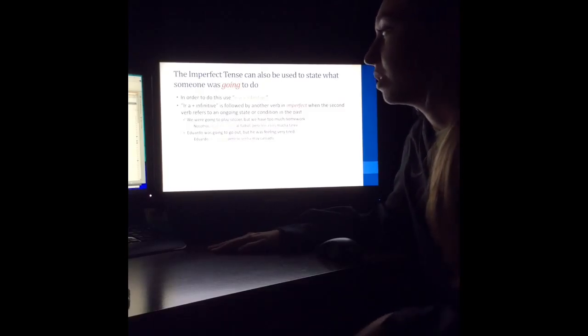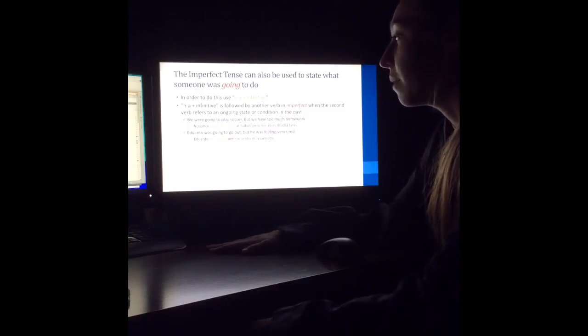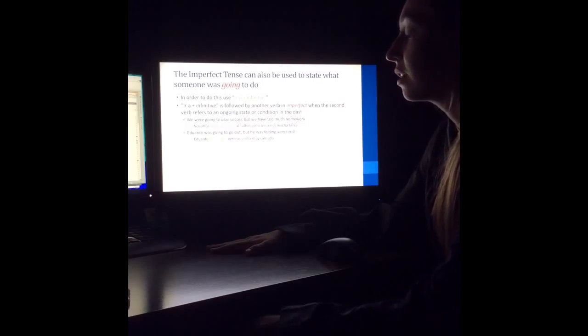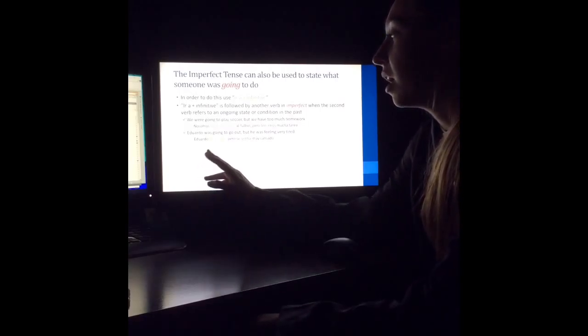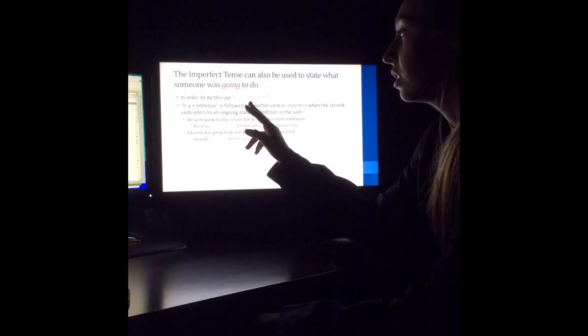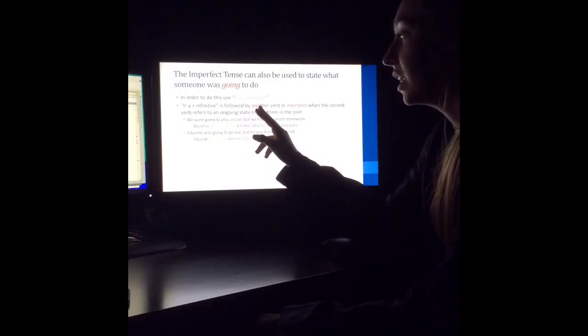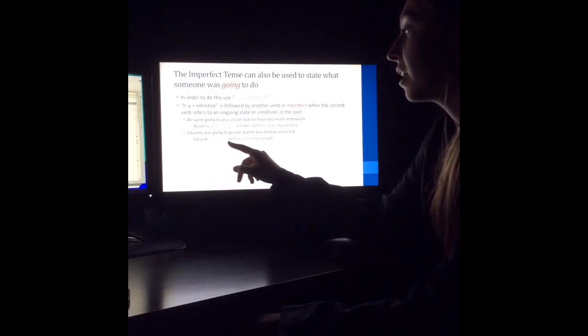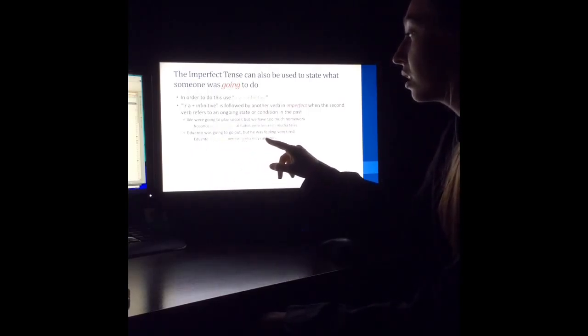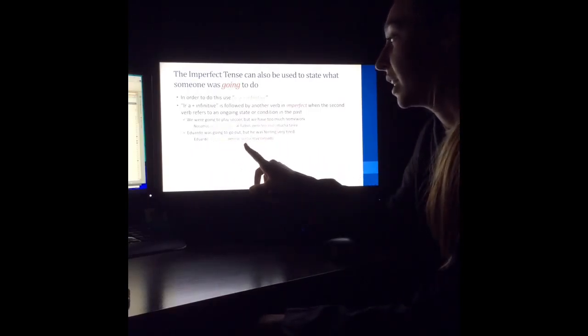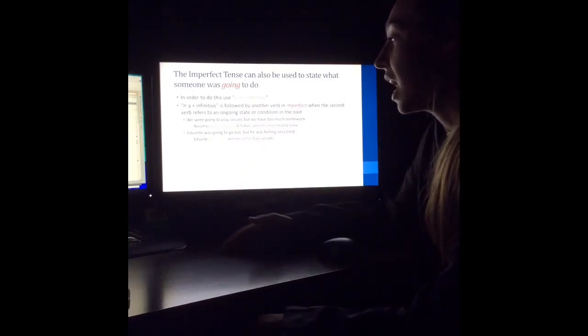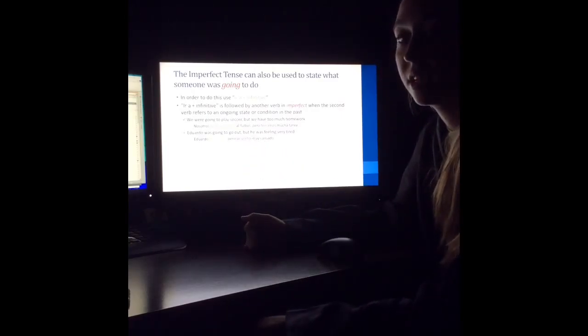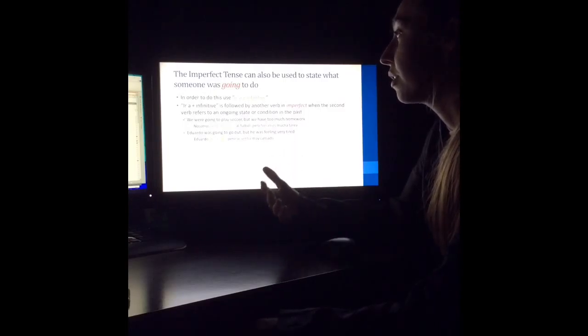So another example would be, Eduardo was going to go out, but he was feeling very tired. Eduardo iba a salir, which is your ir a plus infinitive, and you conjugate ir to comply with Eduardo. Pero se sentía muy cansado, and the verb here being sentir, you drop the ir and you add the ia ending, just like we were doing with the imperfect earlier.